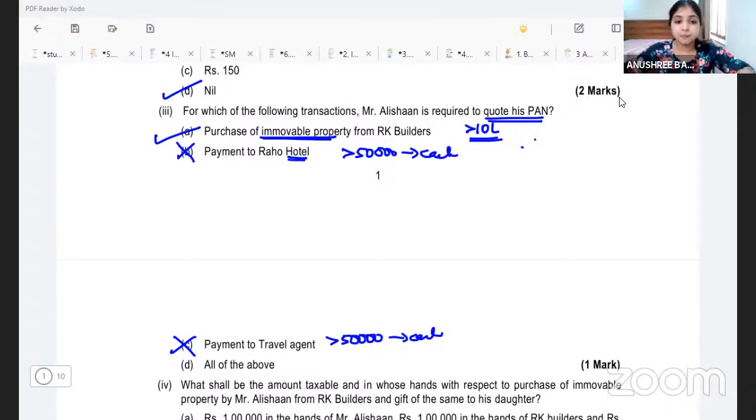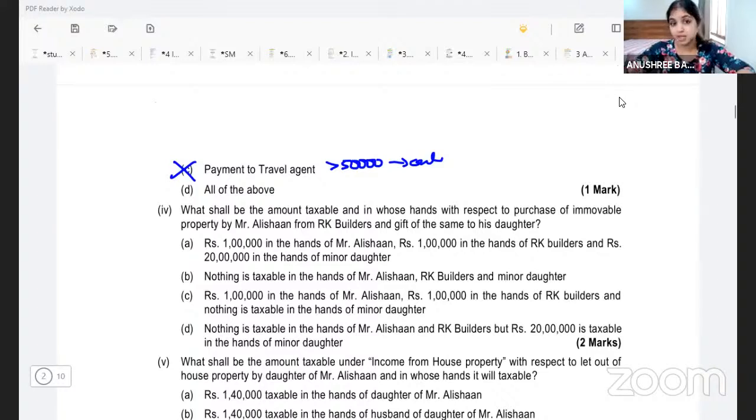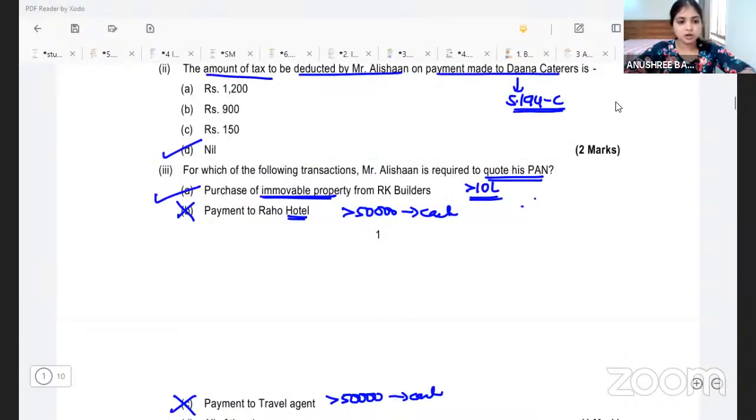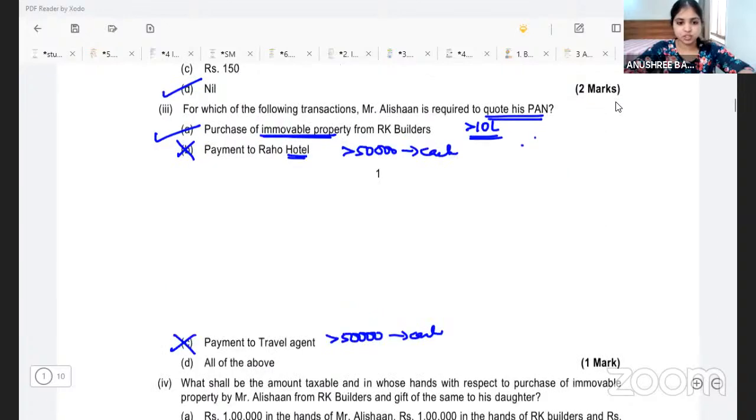All right. But for purchase of immovable property, we do have to quote our PAN. Why? Because whenever we acquire a property for more than 10 lakh rupees, no matter what mode we are making the payment in, if it crosses 10 lakh rupees, we have to quote our PAN. For hotel and agent, not required because we are making a cash payment, but not more than 50,000. Hence, it is not required. So here our answer is going to be option A. All right. This is for subdivision 3.